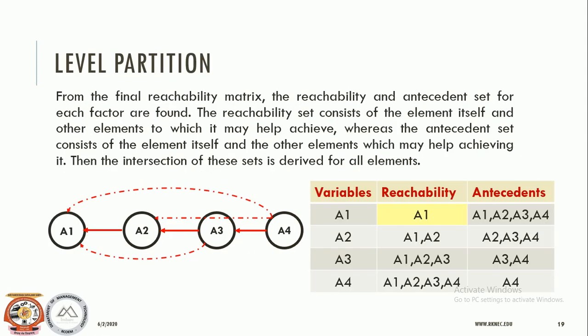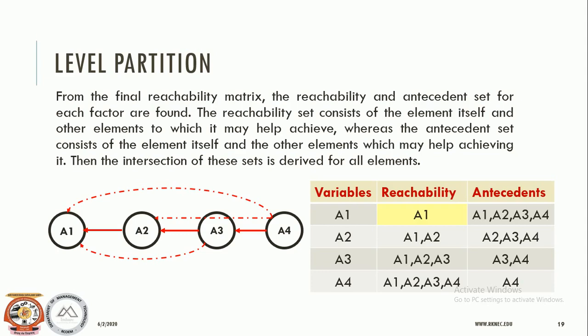Then is the level partition. Now what exactly is this level partition? From the final reachability matrix, for each factor, reachability set and antecedent sets are derived. The reachability set consists of the factor itself and the other factors that it may impact, whereas the antecedent set consists of the factor itself and the other factors that may impact it.